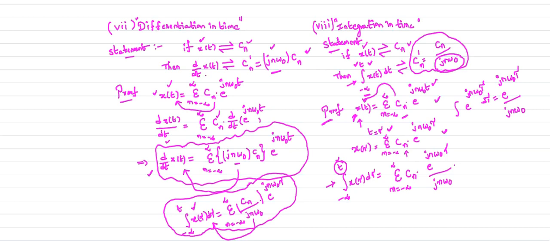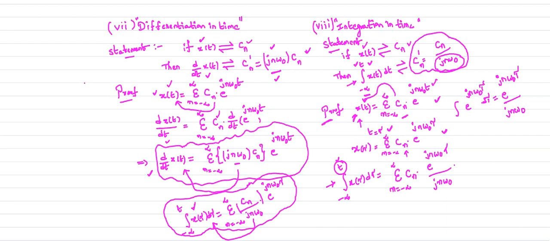When you perform the differentiation in time, your coefficient is multiplied by a factor of jn omega naught.